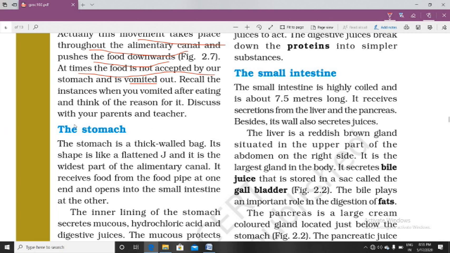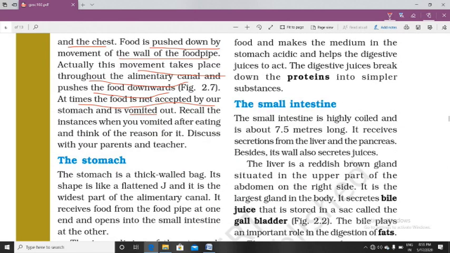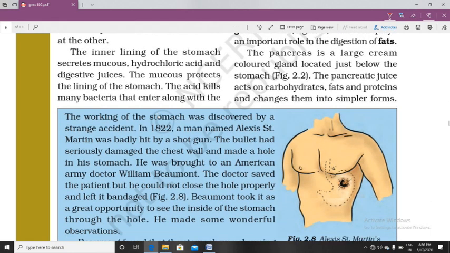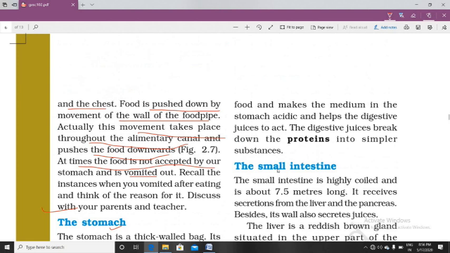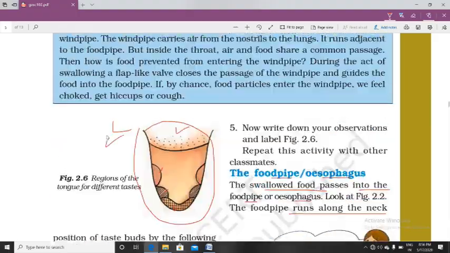Okay. So bachcho, thank you for watching this video of this chapter, and this is the first part. I am covering up to this in this first part of the video. In the next video I will cover the stomach and the other parts of the digestive system in our body. So you watch this video at least 3 times to recall everything that we have studied till now.